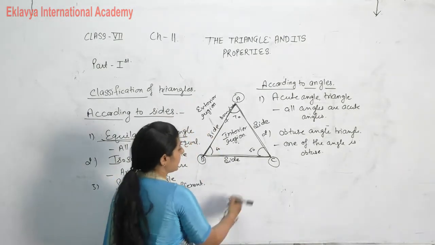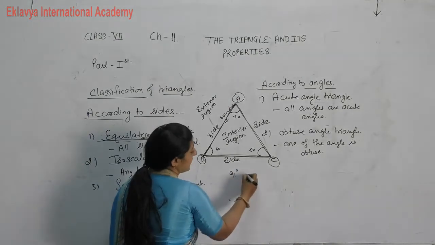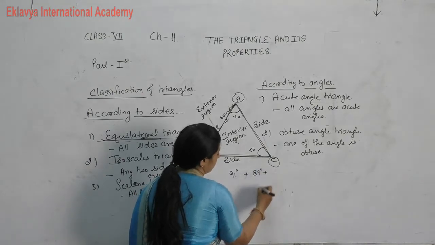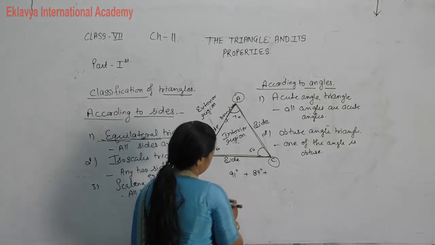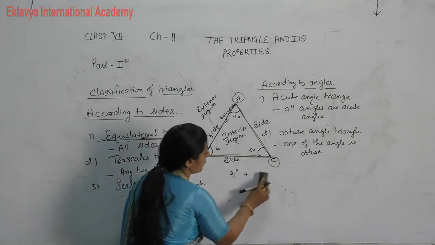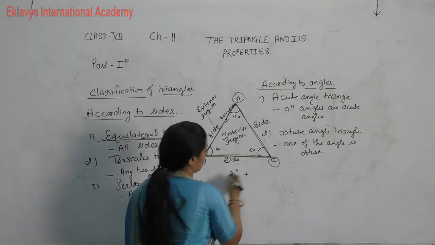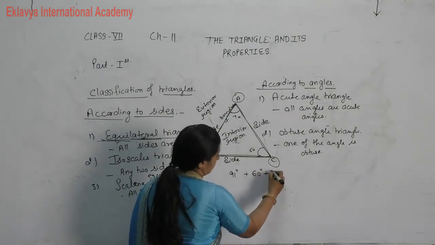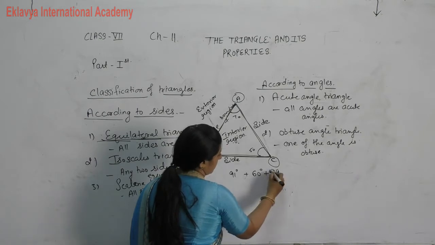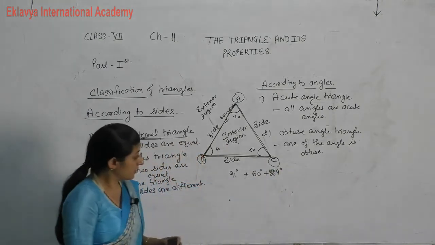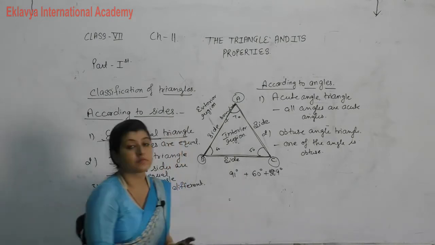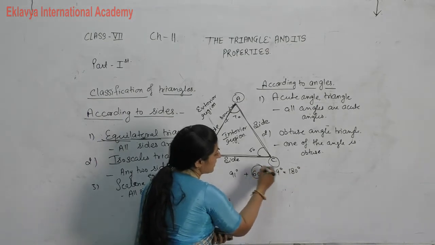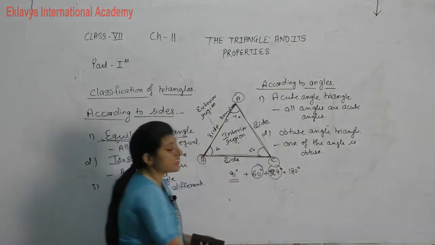सो सपोज इफ आई टेक वन ऑफ द एंगल 91 डिग्री, देन अनदर आई कैन टेक 89 डिग्री. Other angles I can take, suppose one angle I take 60 degree, then 29 degree. So you can see that sum of these angles is equal to 180 degree. This one is acute, but this one angle is obtuse.